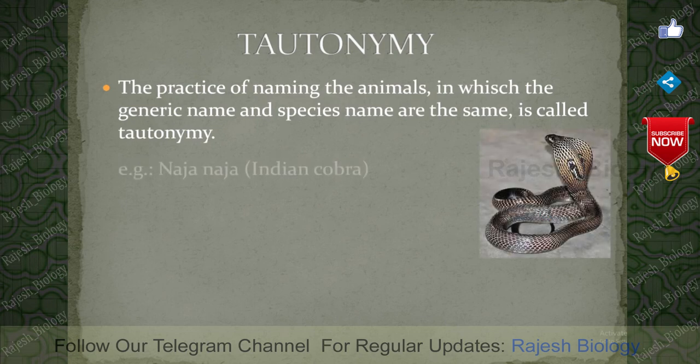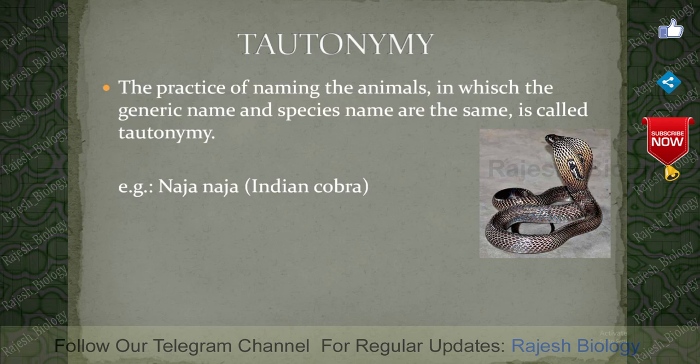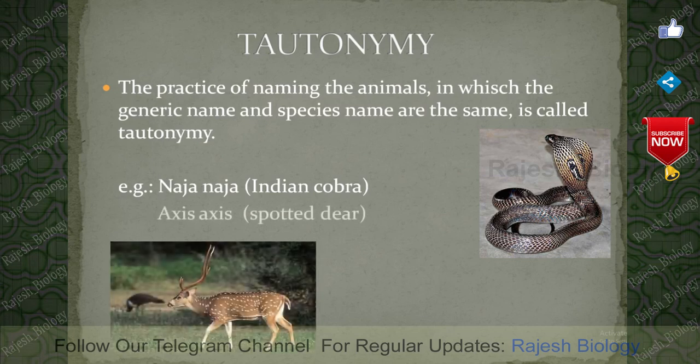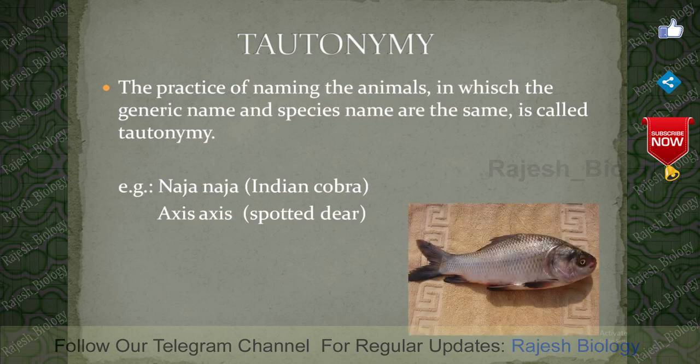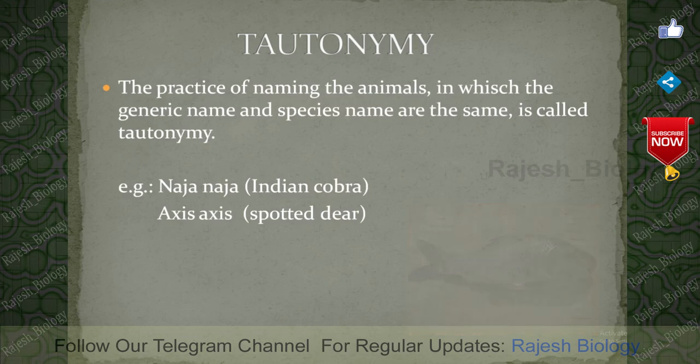Like Naja naja, the scientific name of the Indian cobra, and Axis axis, the scientific name of the spotted deer. You may also know other scientific names like Katla katla, which is also a tautonym. Or maybe Cajanus cajan is also a tautonym, I think. We have to check it once in the botany textbook.